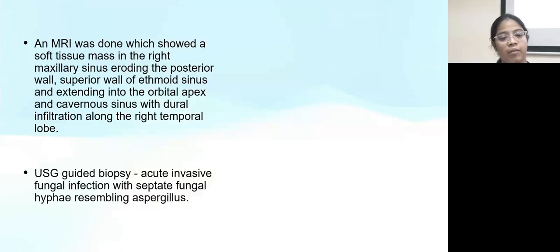So for our patient, an MRI was done which showed a soft tissue mass in the right maxillary sinus, which was eroding the posterior wall, superior wall of the ethmoid sinus, and is extending to the orbital apex and the cavernous sinus with dural infiltration. So we went ahead and did an ultrasound guided biopsy, and the biopsy report came as acute invasive fungal infection with septate fungal hyphae resembling aspergillus.